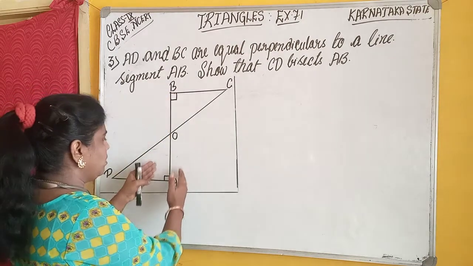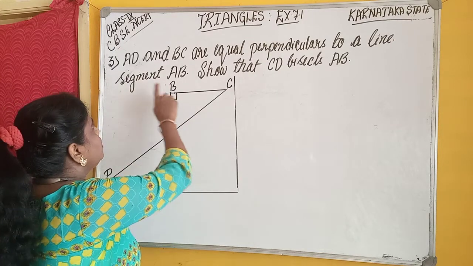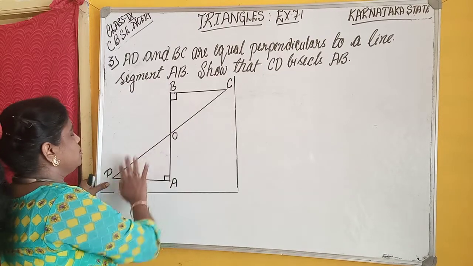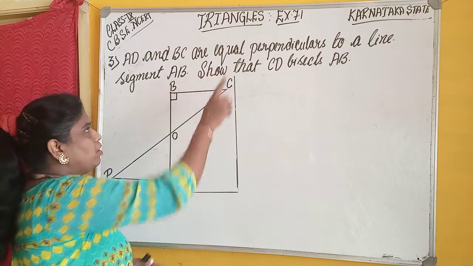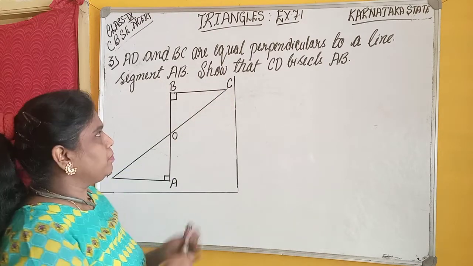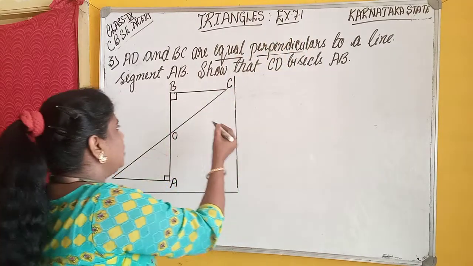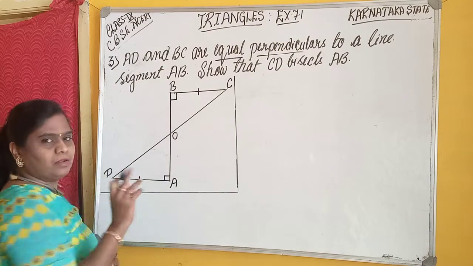And AD and BC are not only perpendiculars, they are equal perpendiculars. Equal means AD is equal to BC, understood?